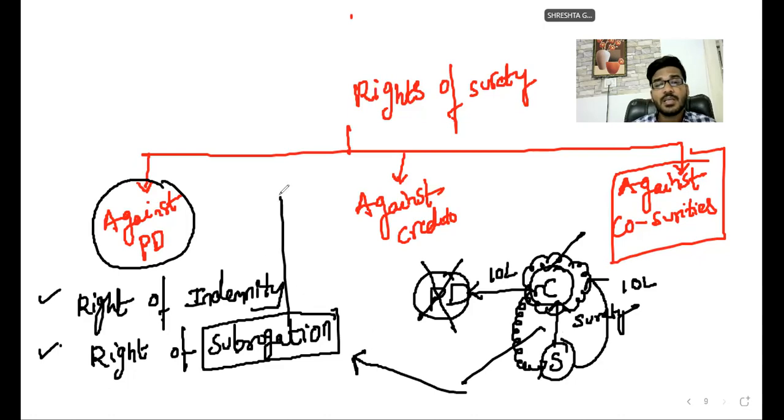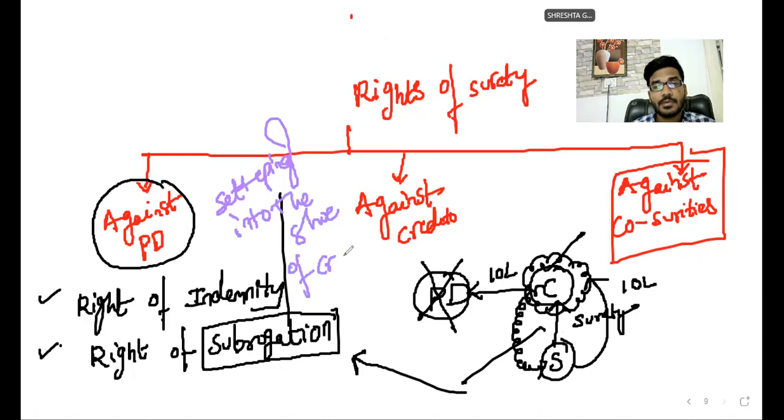What is subrogation, sir? Subrogation is nothing but stepping into the shoe, sir. Stepping into the shoe of the creditor. So what is the shoe of the creditor? Not that the surety purchased new shoes and went to the creditor's house and stepped into the shoe of the creditor. No, that is wrong. That is not stepping into the shoe of the creditor. Stepping into the shoe of the creditor means whatever the rights related to the creditor, all rights are shifted to the surety. Now the surety is acting as a creditor. That concept is called subrogation.